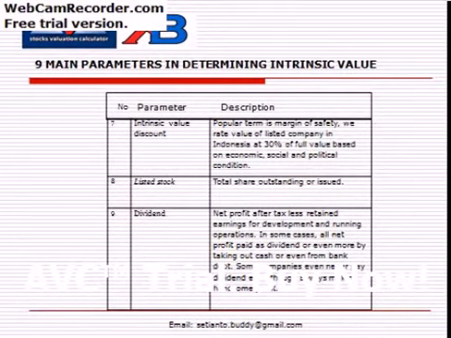The number 7 parameter is intrinsic value discount, or what some people know as the margin of safety concept. We use a margin of safety rate for a company listed in Indonesia of 30% of the full value. It's the same as what Warren Buffett used to value the company that he's investing in. The number 8 is the number of listed stock, total shares outstanding or issued. The last one is dividend.